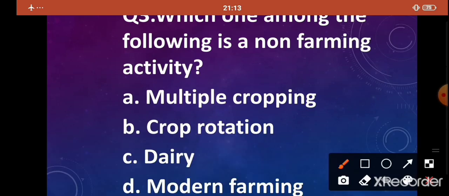Once again, I'll repeat the question. Which one among the following is a non-farming activity? Option A, multiple cropping. Option B, crop rotation. Option C, dairy. Option D, modern farming. And the correct answer is option C, dairy. Very good.